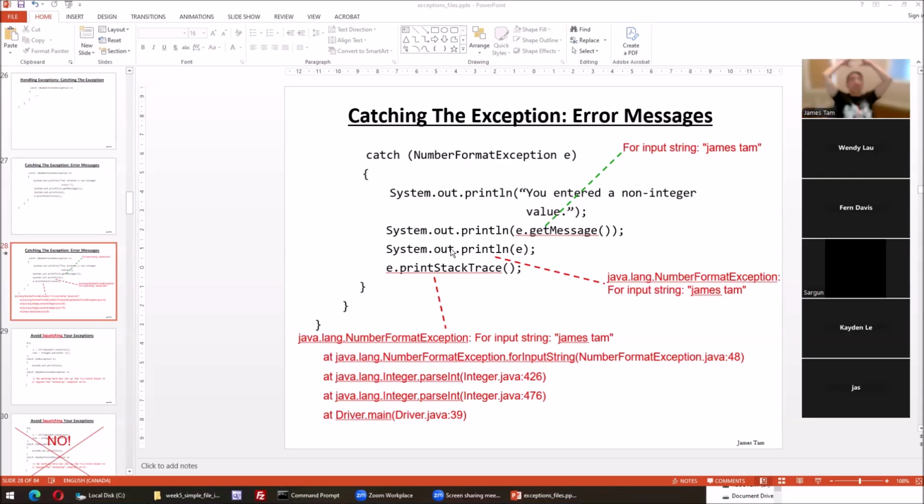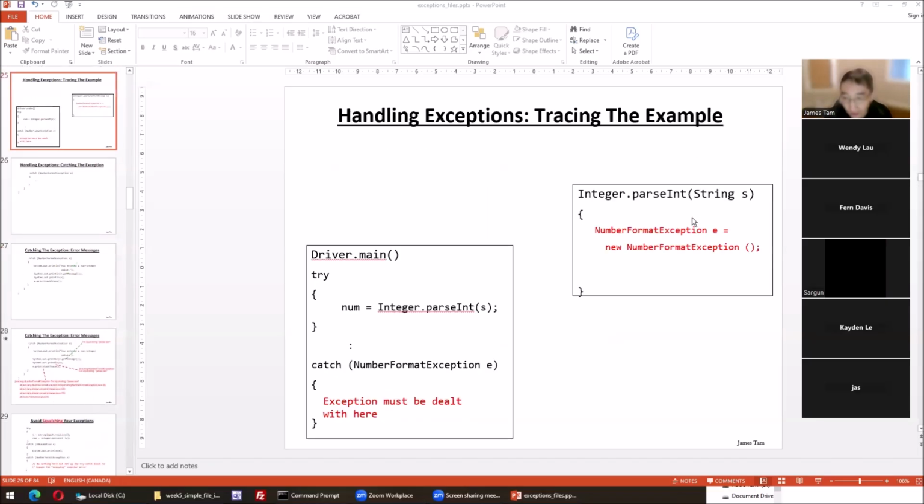Stack trace, what is this? So through the object, we're calling the stack trace method. Recall when we talk about memory types, there's heap. Heap is the part of memory for dynamic memory. So when we have that new keyword, we create a new array, we create a new object. The memory for this dynamic memory is stored in the heap. Another type of memory talked about was the stack. The system stack occurs when we call a function or method. It stores the parameters and local variables in there. It's called stack because we stack it up.